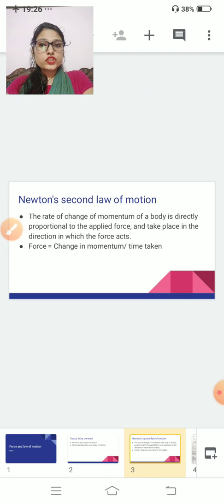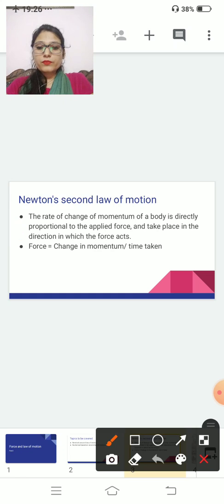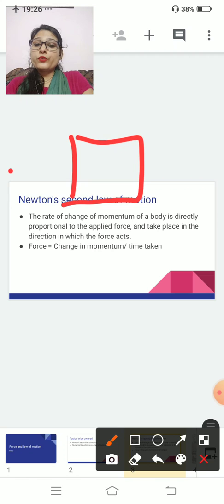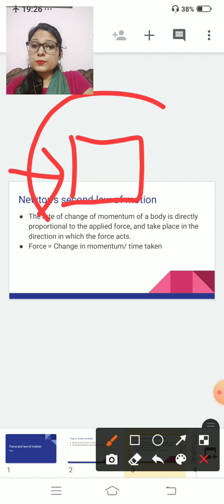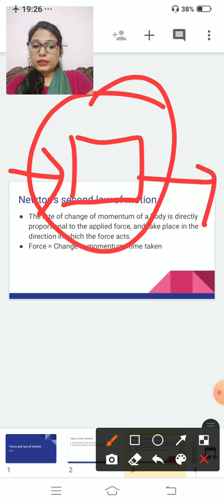I am reading once more. The rate of change of momentum of a body is directly proportional to the applied force and takes place in the direction in which the force acts. That means if you apply force from this side, the body will shift only to this side, not the other side. The body shifts only in the direction in which you apply the force.